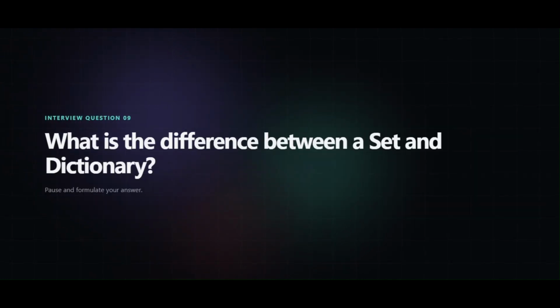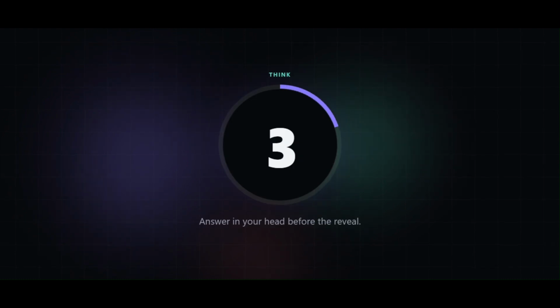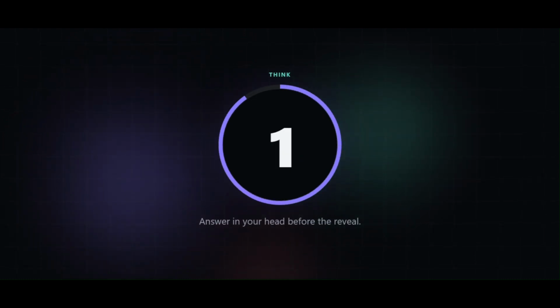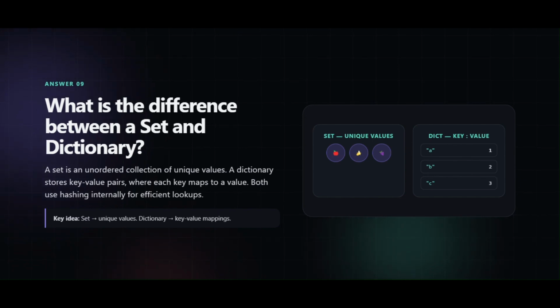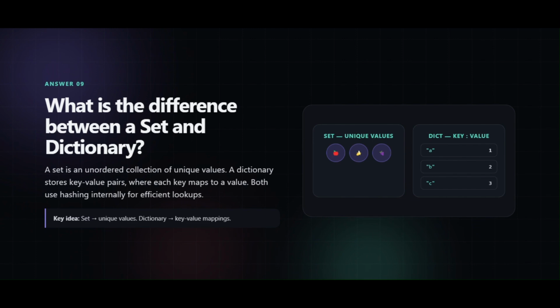Now next question, what is the difference between a set and a dictionary? A set is an unordered collection of unique values. A dictionary stores key-value pairs, where each key maps to a value. Both use hashing internally for efficient lookups.